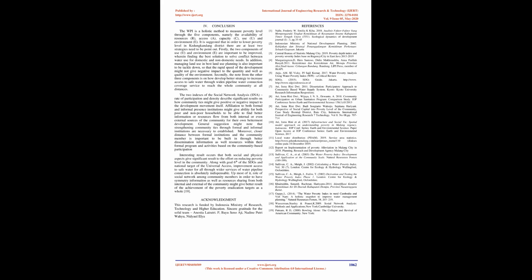For conclusion, the WPI is a holistic method to measure poverty level through 5 components, namely the availability of resources, R, access, A, capacity, C, use, U, and environment, E. It is suggested that in order to lower poverty level in Kedungkandang District there are at least 2 strategies that need to be pointed out. Firstly, the 2 components of use, U,